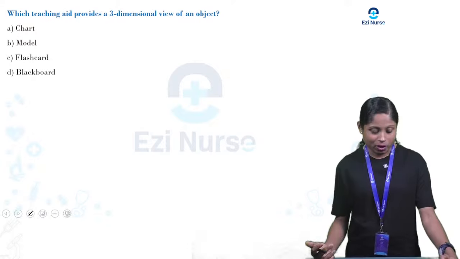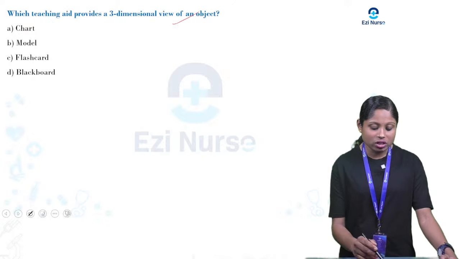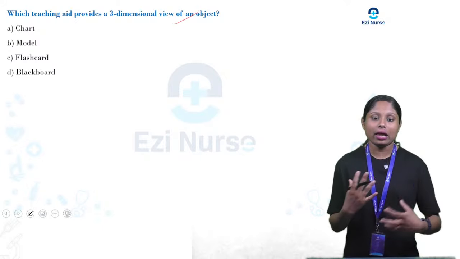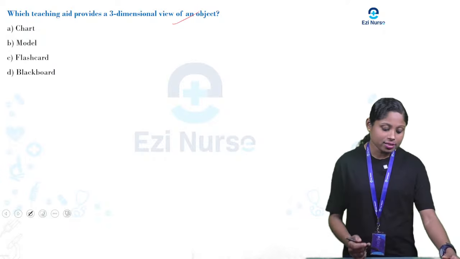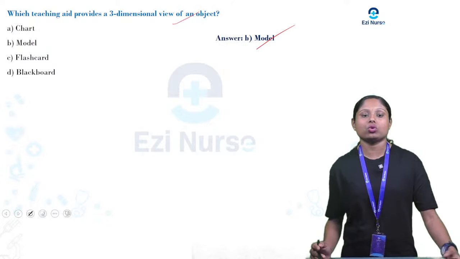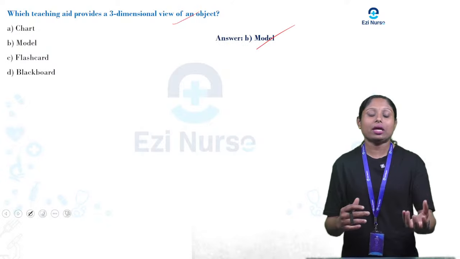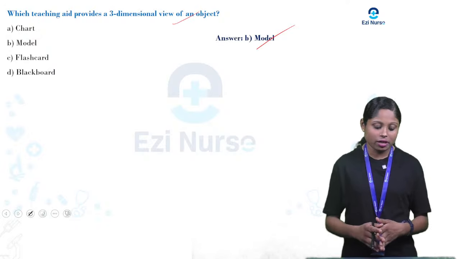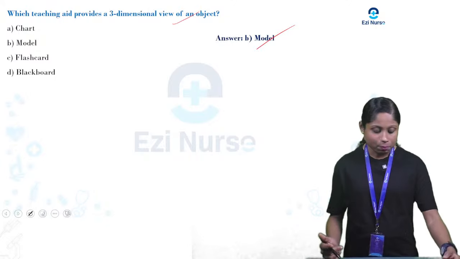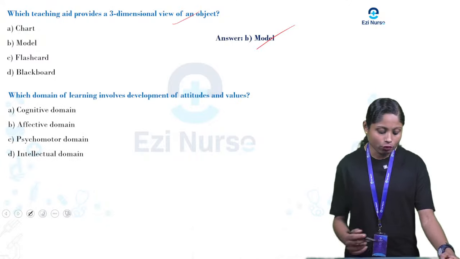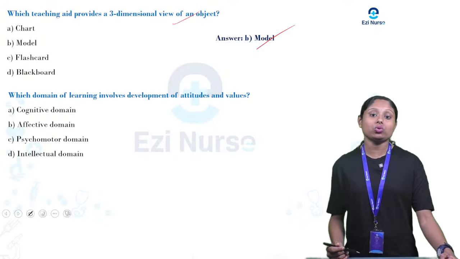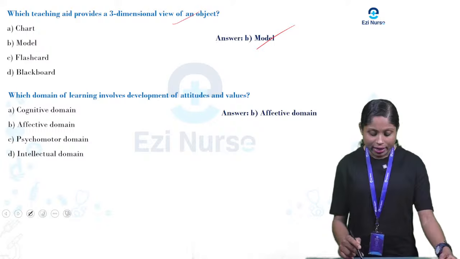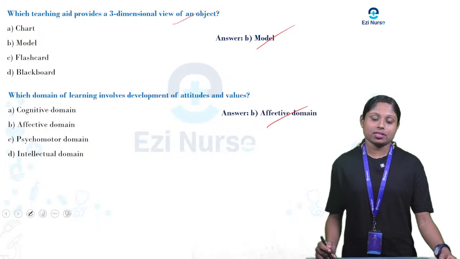It's very important. Which teaching aid provides a three-dimensional view of an object? A 3D image of an object, which audiovisual aid will help? The answer is a model. If you have a heart model, we can study the heart in detail through a 3D anatomical structure. So which teaching aid is helping with that? That is the model. Which domain of learning involves development of attitudes and values? It is the affective domain. That is the answer.